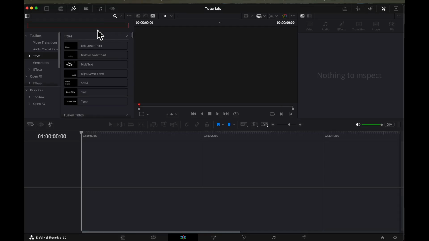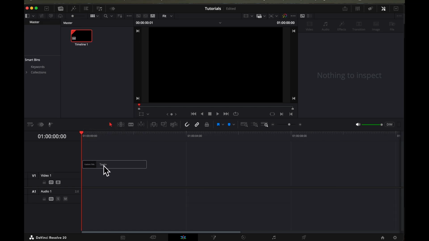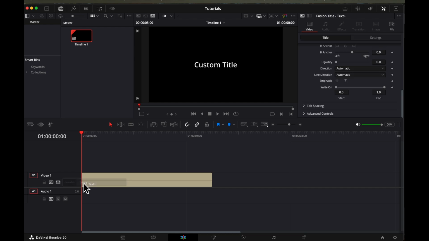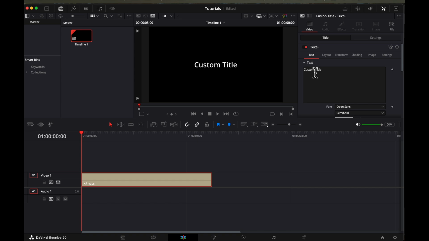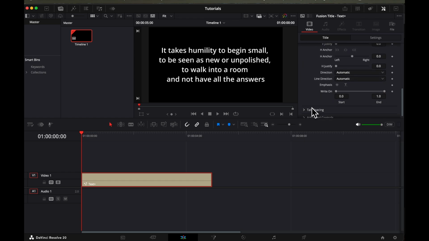To get your typewriter effect, go to the effect menu and then search for Text Plus. Pick your Text Plus and drop it on your timeline. On the side of the inspector, you paste your text there and then you go down to where you make some adjustment downward.